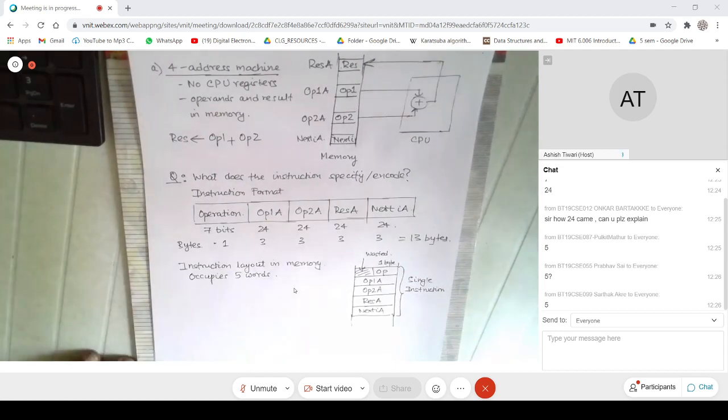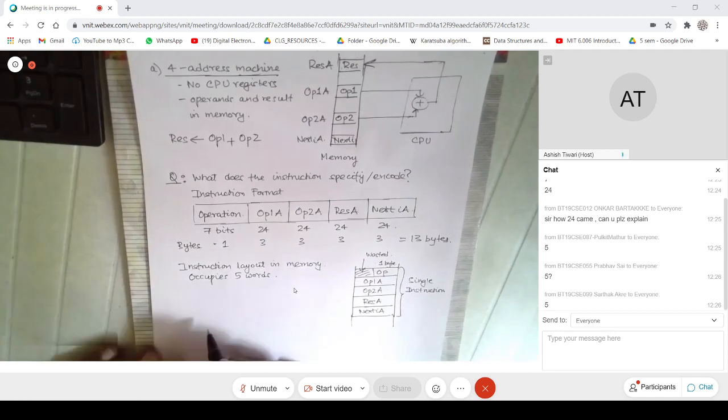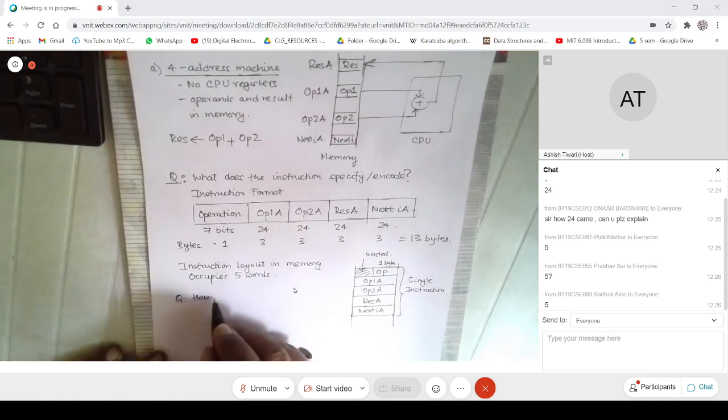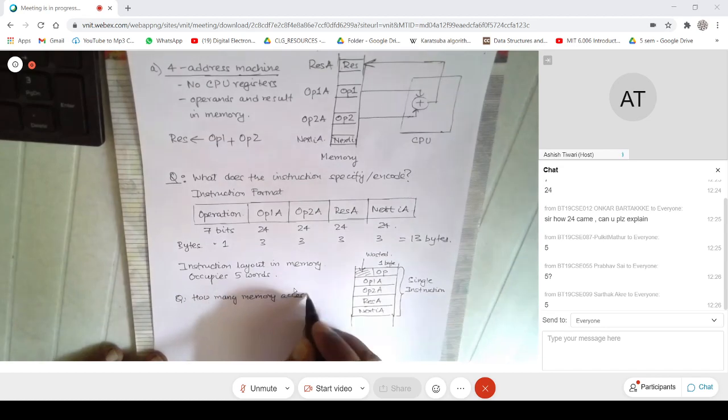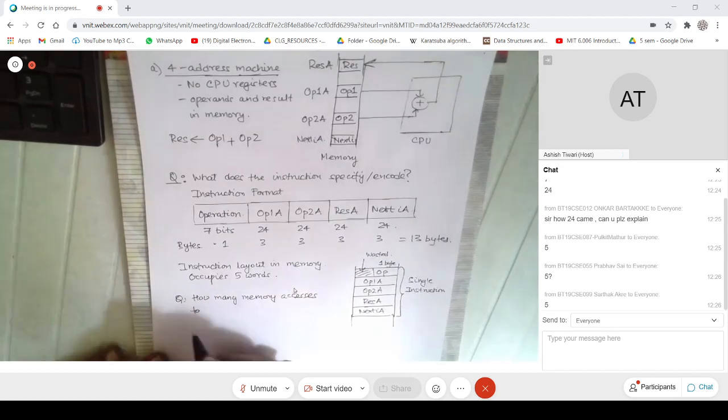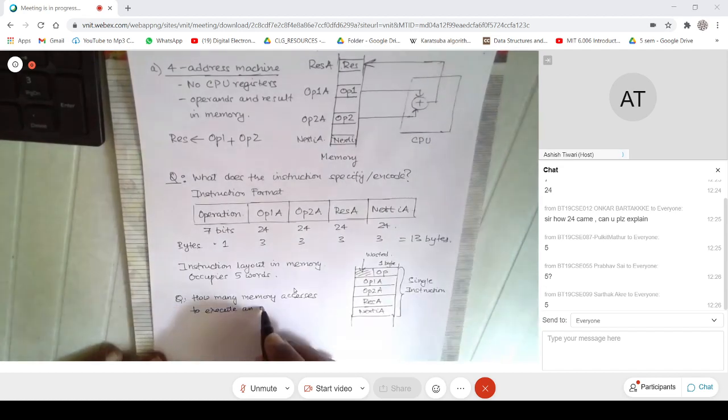Suppose I ask you, how many memory accesses are needed to execute an instruction?